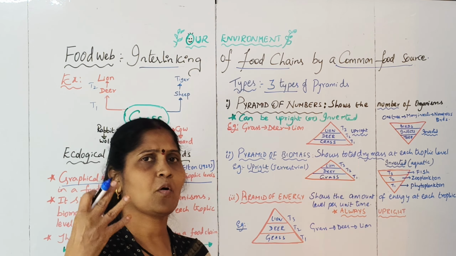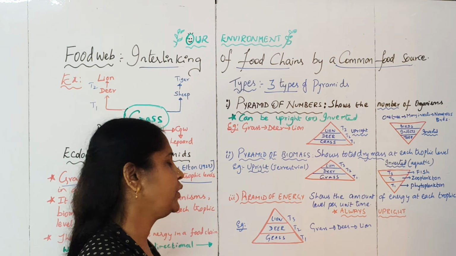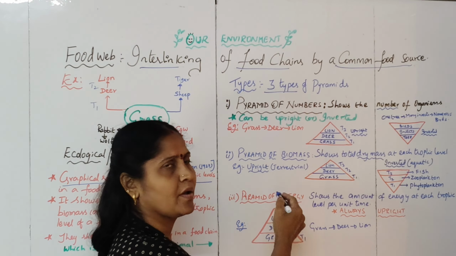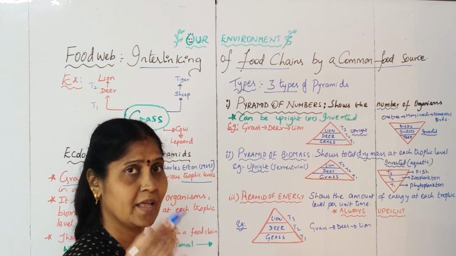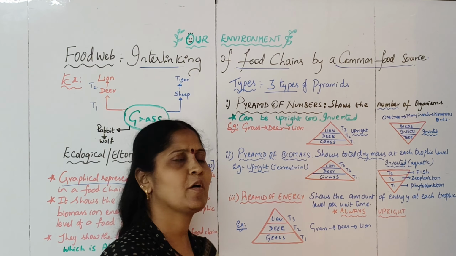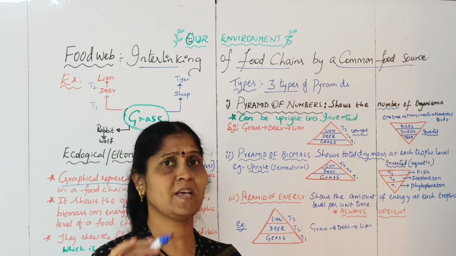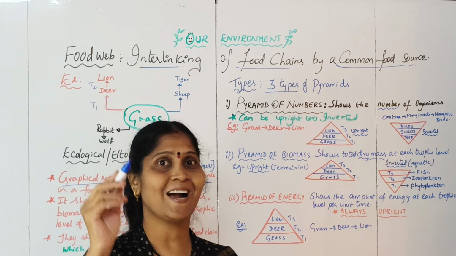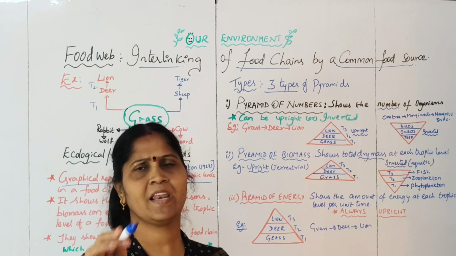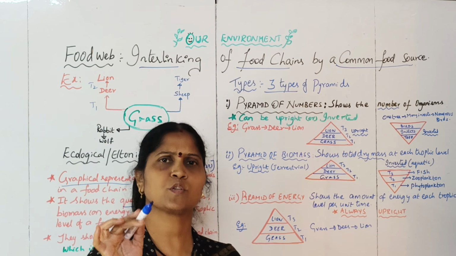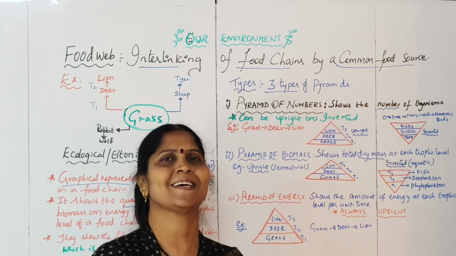So according to the 10% law of energy, we know that the energy decreases when you move up the trophic levels, and that can be clearly represented in the pyramid of energy. And you have to remember that the pyramid of energy will always be an upright pyramid. And what is the ultimate source of energy? This is a very important question. The ultimate source of energy in an ecosystem is the sun.